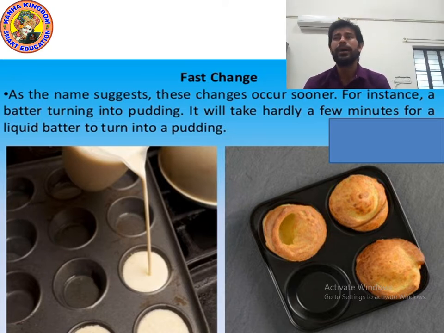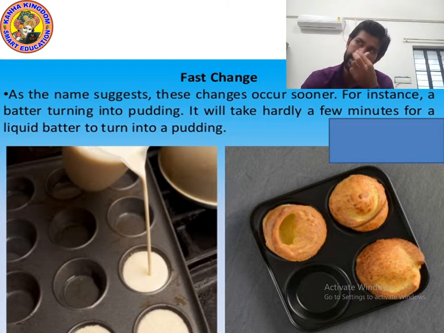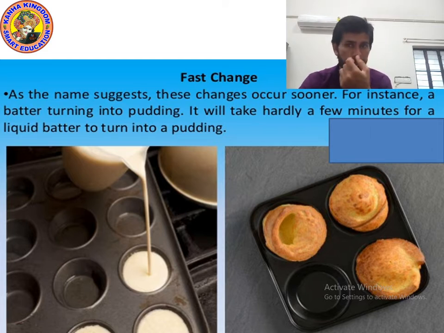It will take hardly a few minutes for liquid batter to turn into pudding. It does not take so much time, only a few minutes. So liquid batter turns into pudding.